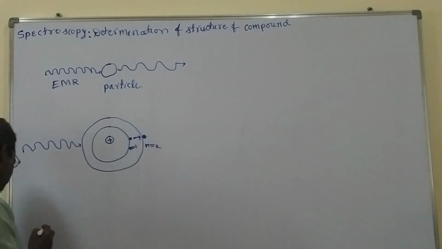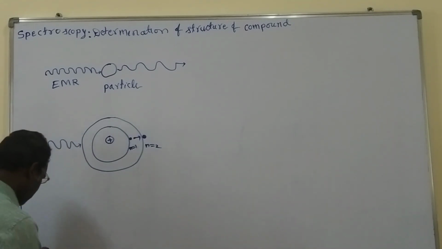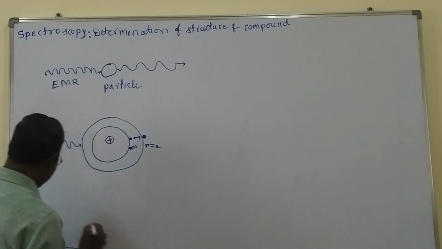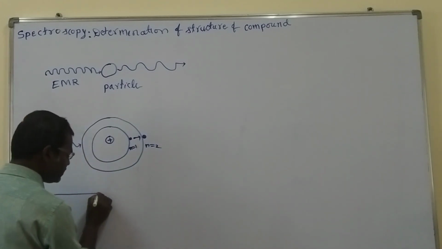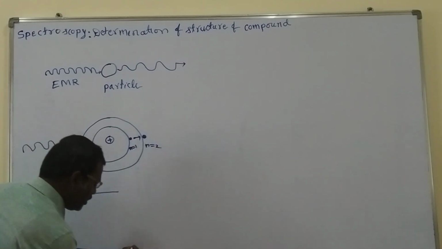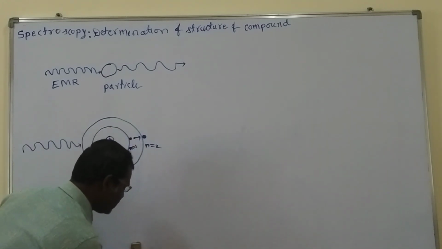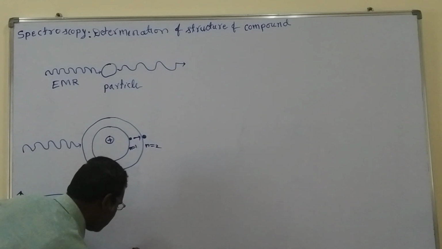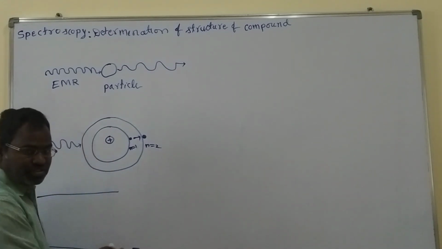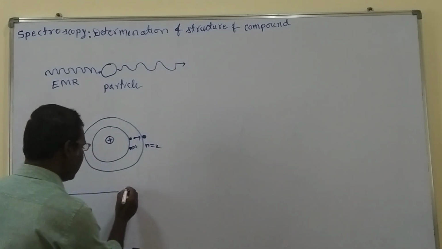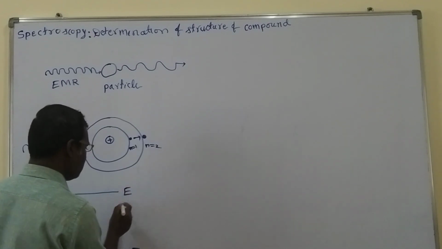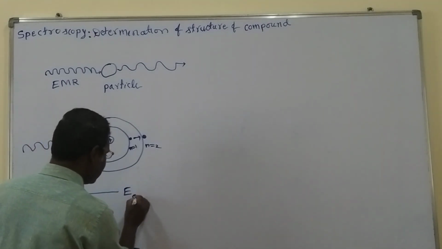Let me take the absorption. Here we have the stationary energy states: the ground state and the excited state. That means n equals 1, otherwise we should write it as En, or Eg, where Eg means ground state, and this is the excited state.